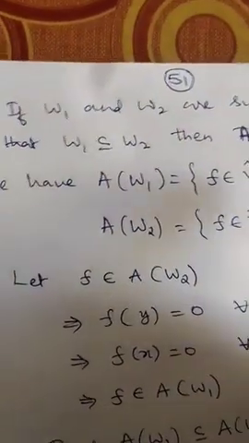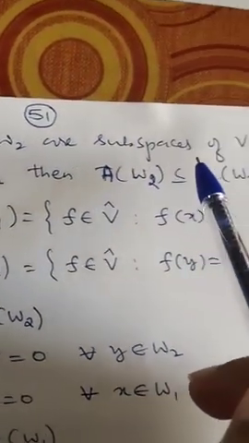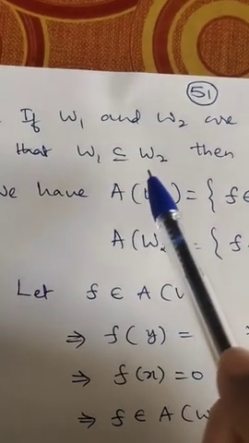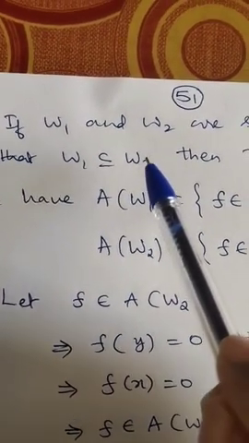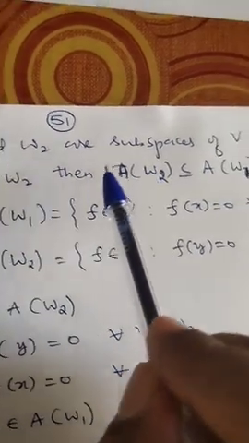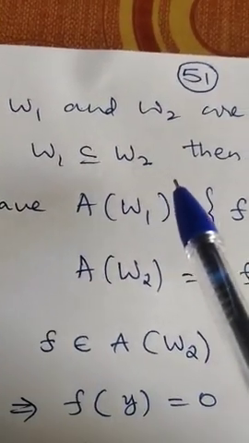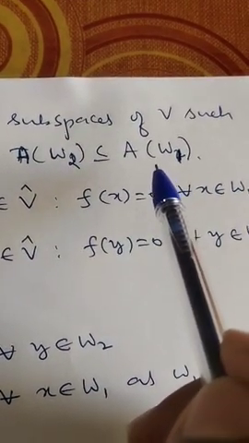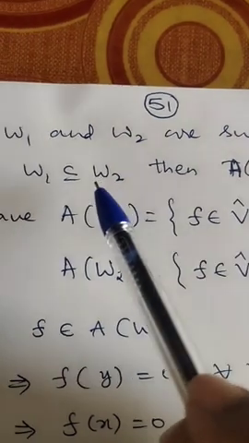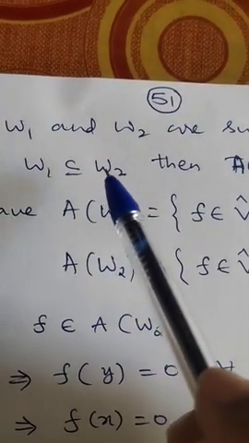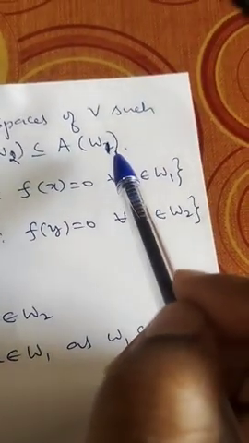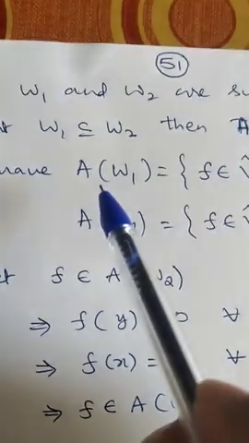Second remark is, suppose we have W1 and W2 are subspaces of a finite dimensional vector space V, such that W1 is contained in W2. Then what will happen? A of W2 is contained in A of W1, which means the inclusion is reversed. So if W1 is contained in W2, then A of W2 is contained in A of W1.